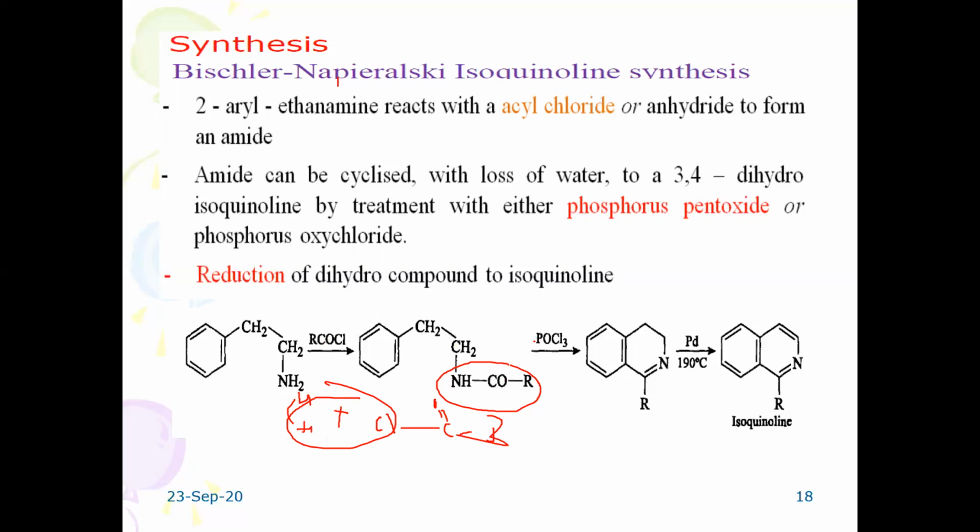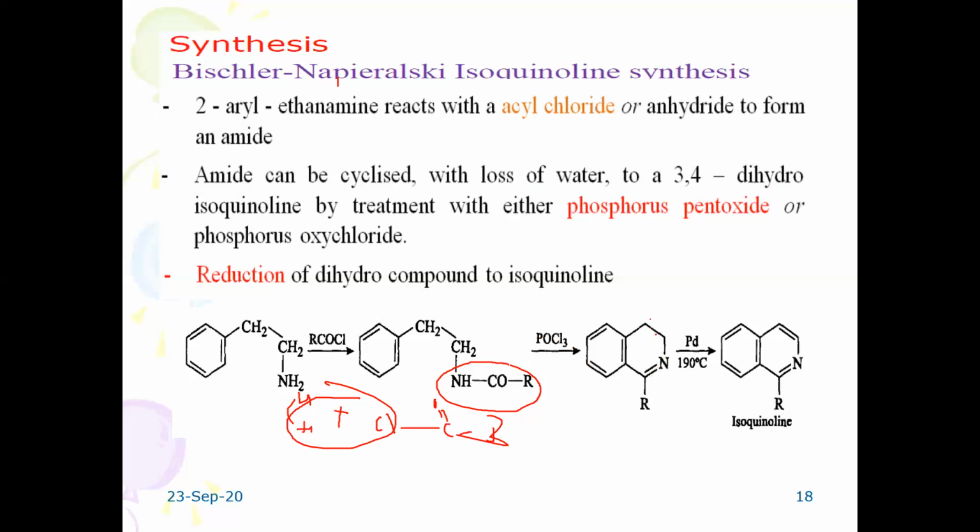This amide compound can be cyclized with loss of water to 3,4-dihydroisoquinoline. Phosphorus oxychloride helps in the dehydration.